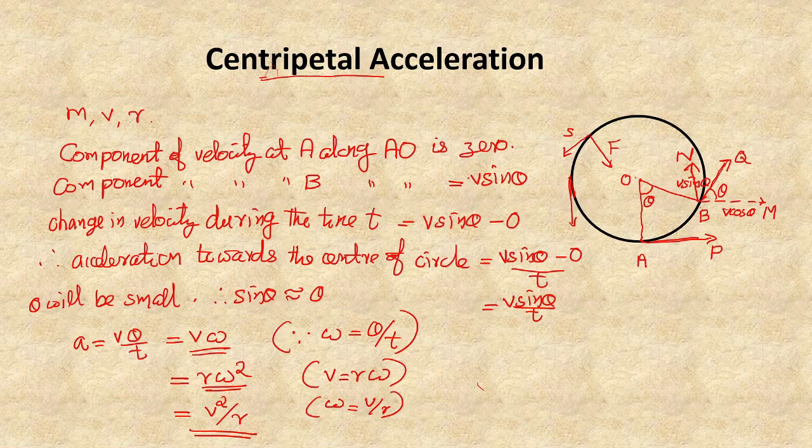Similarly, in the case of the electron motion in an atom, the required centripetal force is the electrical attraction between the positive nucleus and the negative electron.